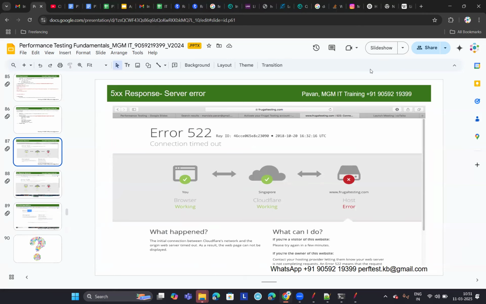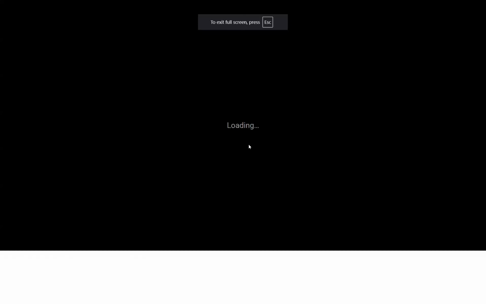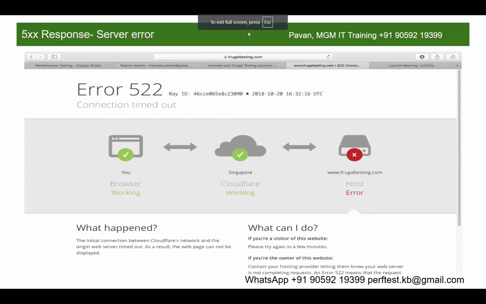See, observe here. This is a screenshot of one of the websites, frogeltesting.com. The website was down for maintenance at the time when I tried to access it, and I got a 522 connection timeout error. Okay, this is a server side issue. But there is nothing wrong with this URL. This URL is correct, frogeltesting.com.